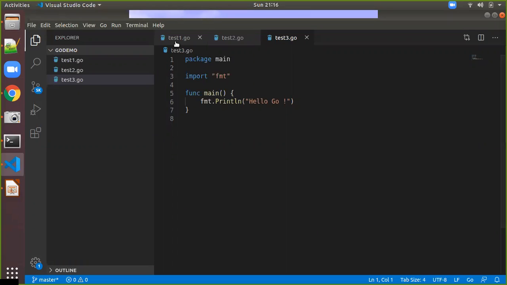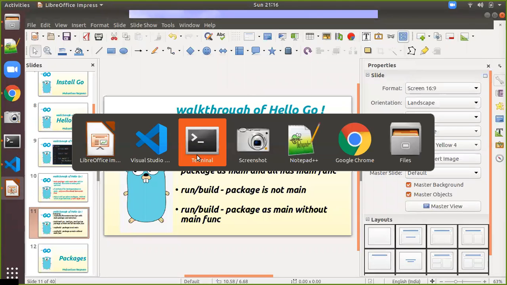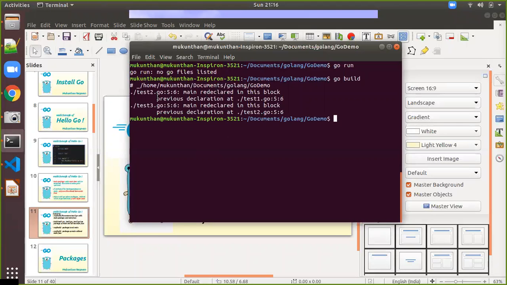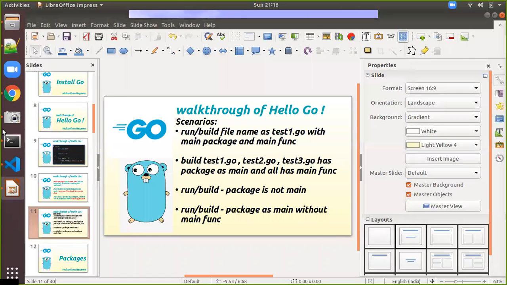Since we have started, it is showing errors for test1 and test2, considering test3 as the base. Now you can see the error message again. It is showing test2 and test3 is having the previous declaration. Okay, fine. So this is the way we will understand the second point. That means you should have only one main function if you have multiple files under the main package.